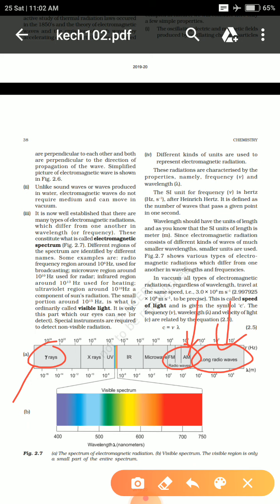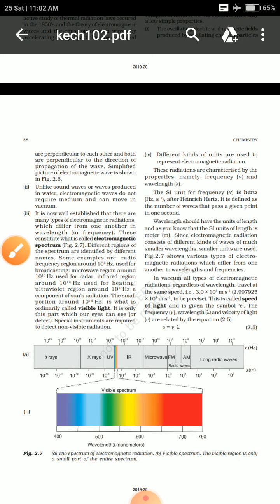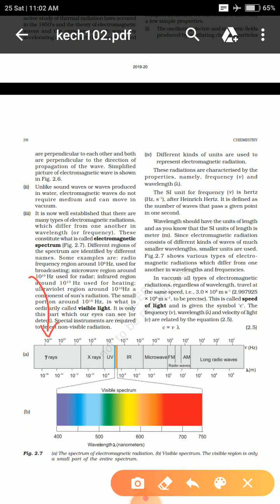Thinking about it in a different way, on the basis of frequency, gamma rays have higher frequency, but long radio waves have lower frequency. The SI unit of frequency is hertz, and the SI unit of wavelength is meter. It's been mentioned here.